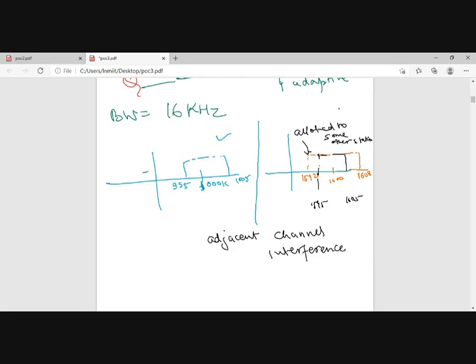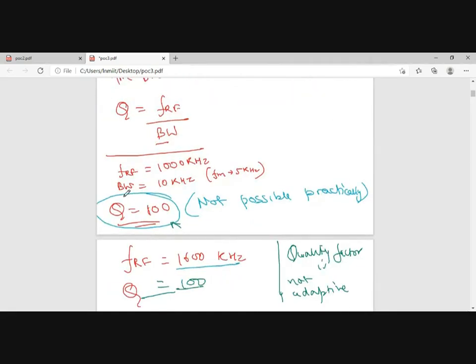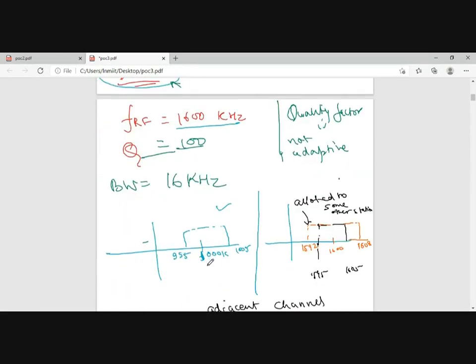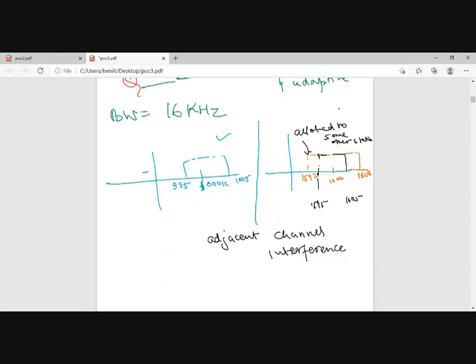So if I am listening to a particular classical music and the next station is transmitting some hip hop music, I will be listening to classical plus hip hop. So I will be getting interchannel interference, or adjacent channel interference. And this is only because my quality factor of 100 is so high that it can't be tuned again and again. So this was the problem with our TRF. First, a high quality factor is not even possible, and even if we go for that, we will get adjacent channel interference.